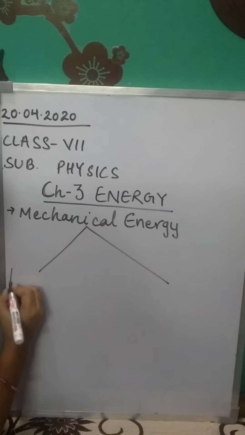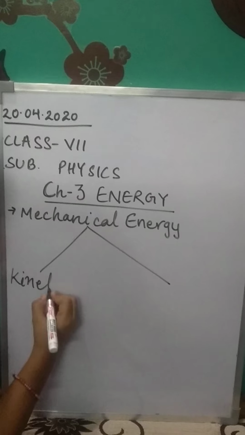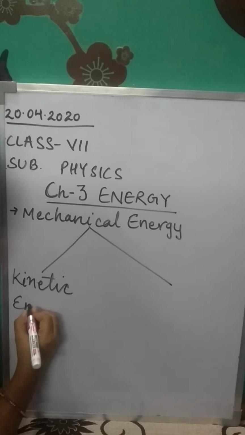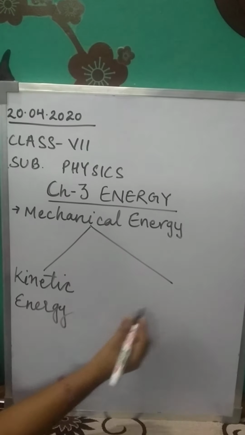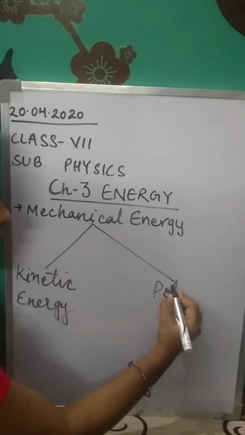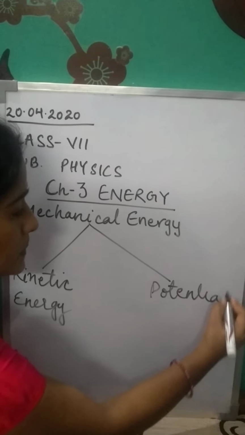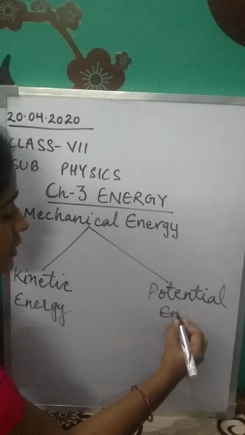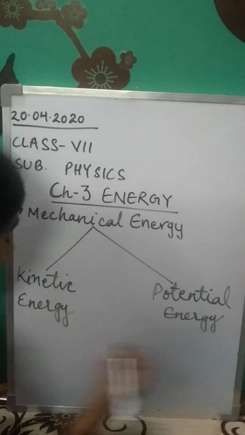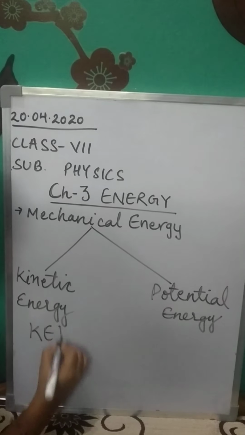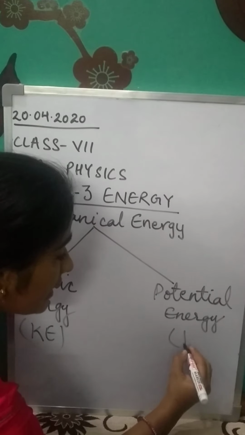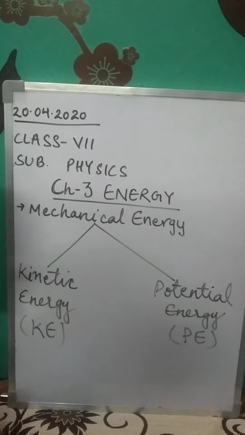What are they? Kinetic energy and potential energy. Kinetic energy is represented by capital letters KE and potential energy is represented by capital letters PE.